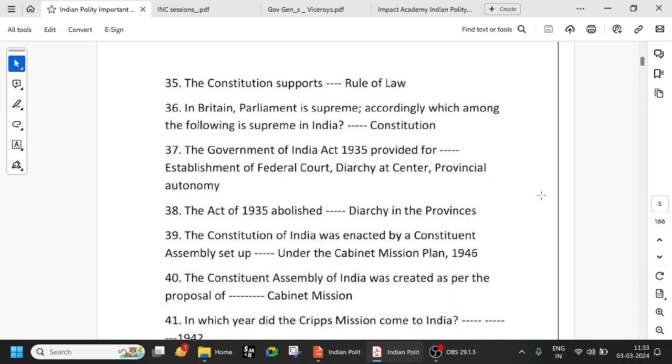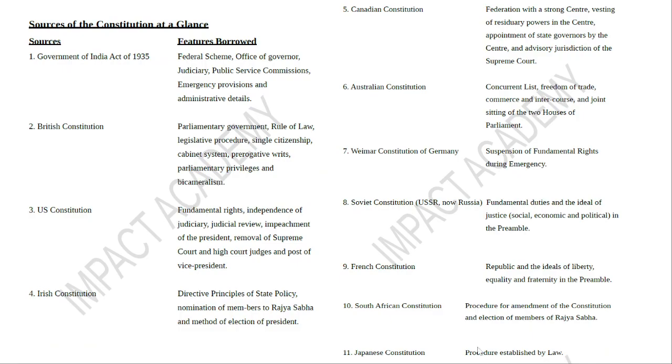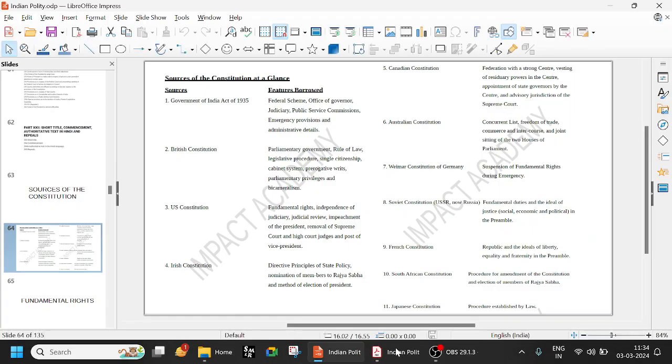Article 32. The Constitution supports rule of law, and the American Constitution has due process of law, and we have procedure established by law. We have taken it from Japan. That is also important. We have borrowed procedure established by law from the Japanese Constitution, and in America they have due process of law.